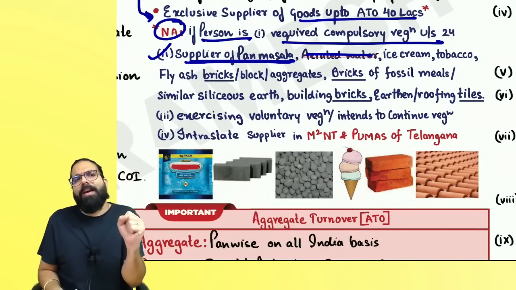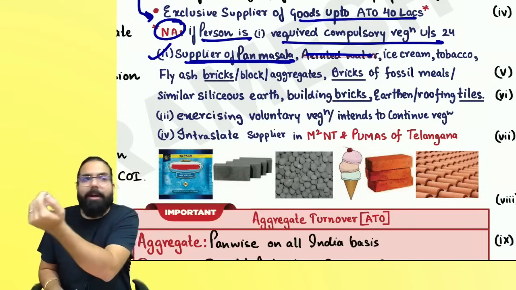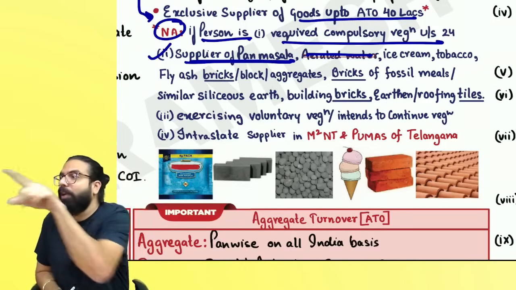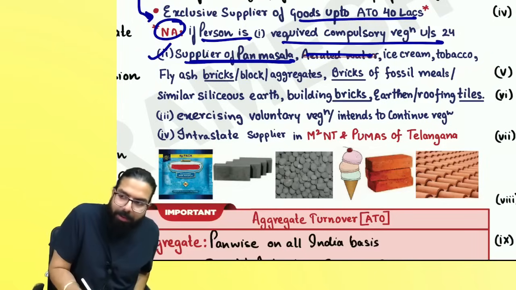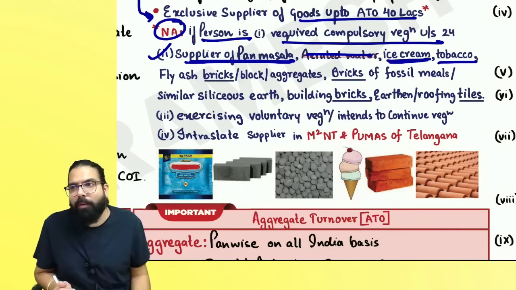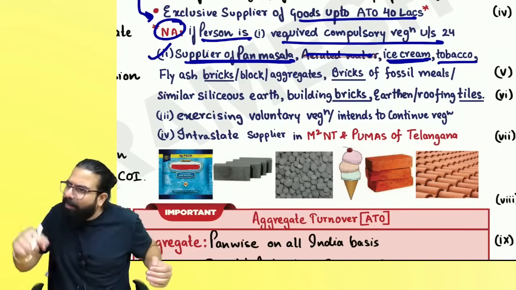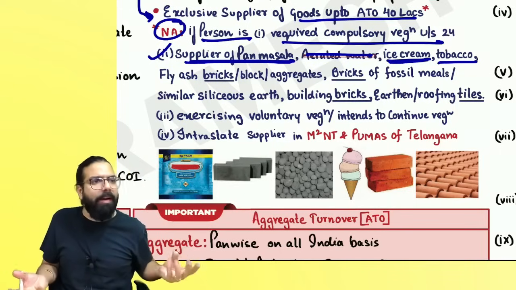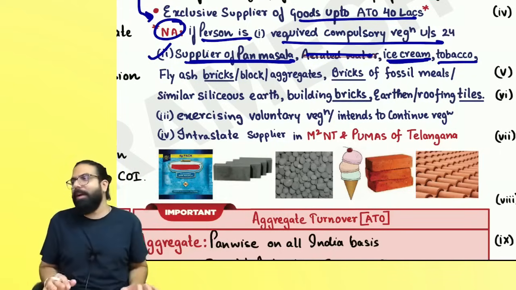It means, sir, if I am a supplier of aerated water, cold drinks, etc., then you will get the 40 lakh limit. Who will not get the 40 lakh limit? Pan masala supplier, ice cream and other edible ice supplier, tobacco and tobacco substitute supplier. Sir, supplier means who is manufacturing and selling, then also is a supplier. If you are buying and selling, then also you are a supplier.